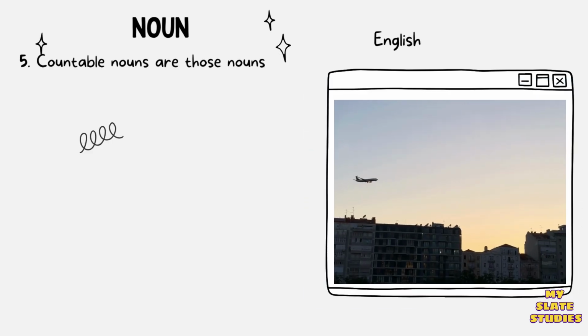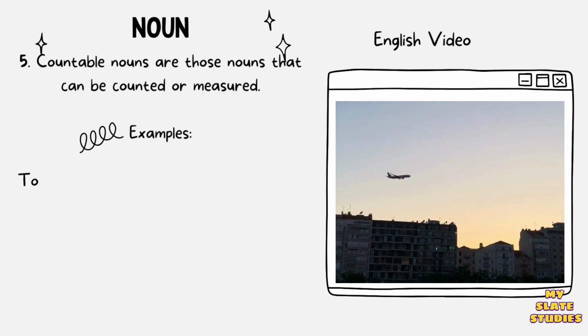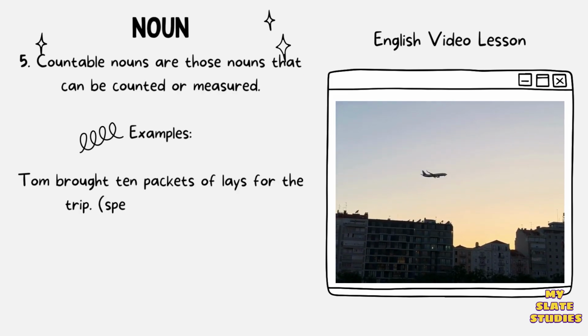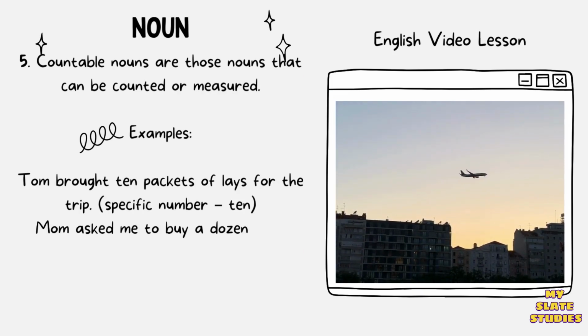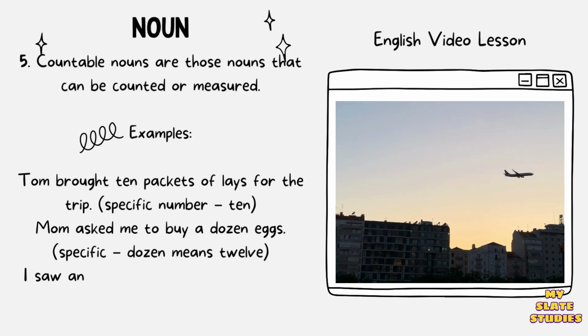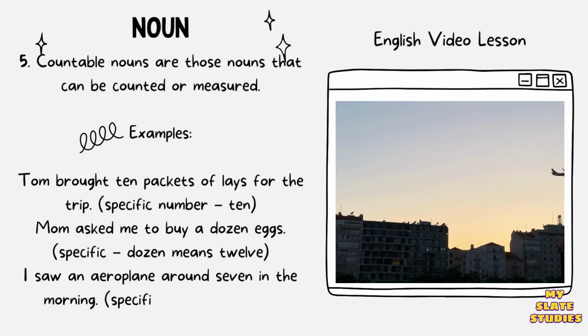5. Countable nouns are those nouns that can be counted or measured. Examples: Tom brought 10 packets of Lay's for the trip. Specific: number 10. Mom asked me to buy a dozen eggs. Specific: dozen means 12. I saw an aeroplane around 7 in the morning. Specific: an means 1.